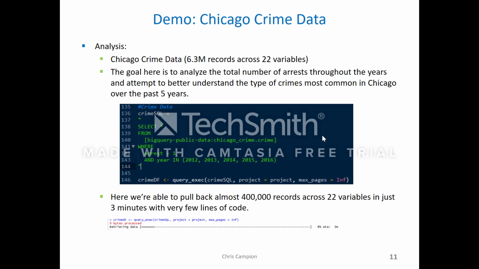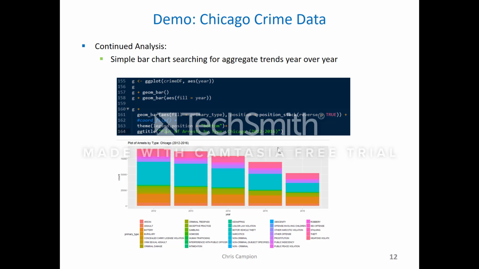So the next data set I want to go through quickly is Chicago crime data, basically the past 5 years. And again, all public data sets, you just plug it into that from statement there, and you're able to start analyzing crime data in Chicago. So I'm looking at arrests that were made in Chicago for the past 5 years, just in aggregate here.